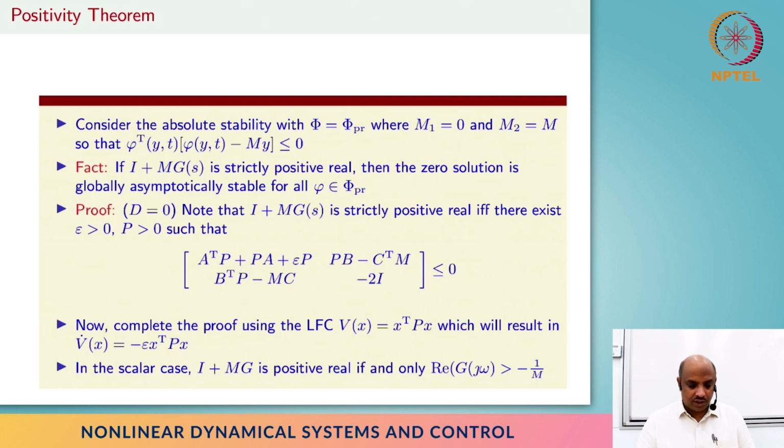Basically, one can easily show that I plus mg being positive real boils down to a condition in the frequency domain, and that's more or less equivalent to the real part of g in the scalar case being greater than or equal to minus 1 over m, and it provides a very graphical condition. You can draw this g of j omega in the complex plane and then look at the real part and what's the smallest value of that, and that provides you the answer.